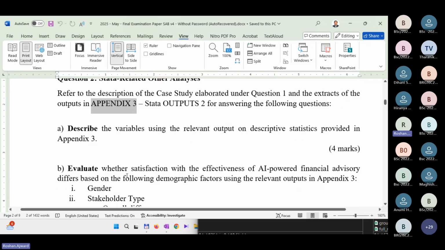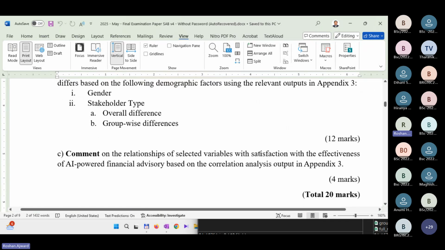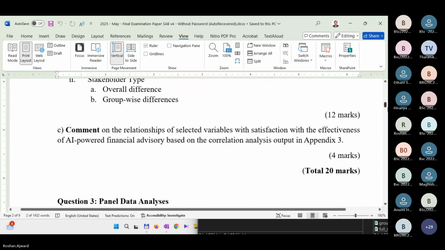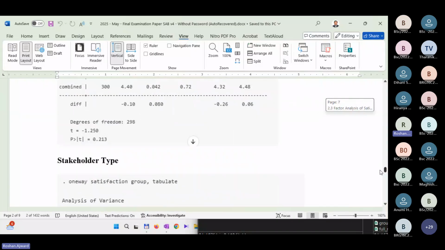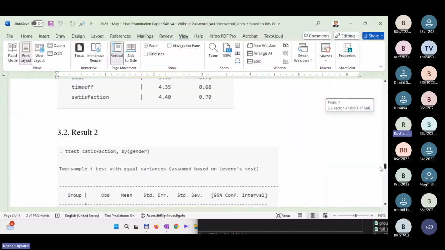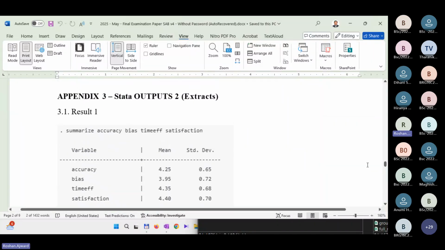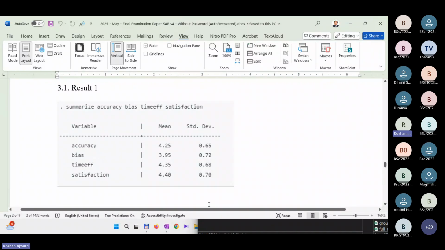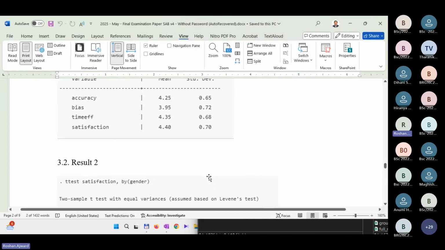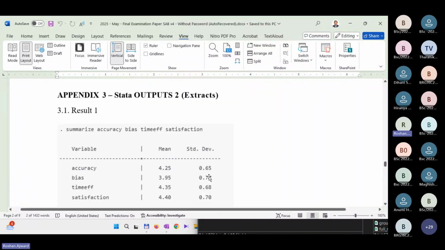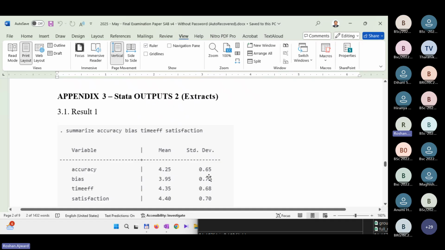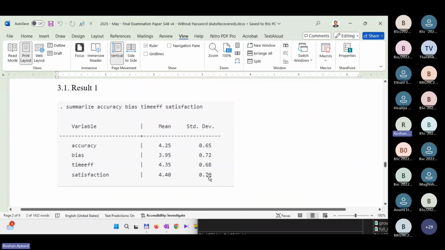Describe the variables using the relevant output in descriptive statistics provided in Appendix 3. If you go back to Appendix 3, there are results here, and you have to identify the proper output.